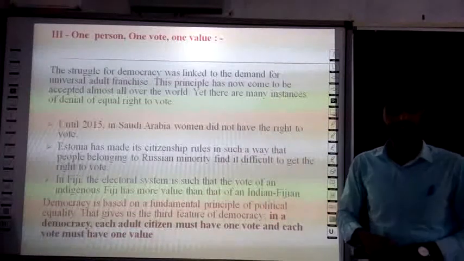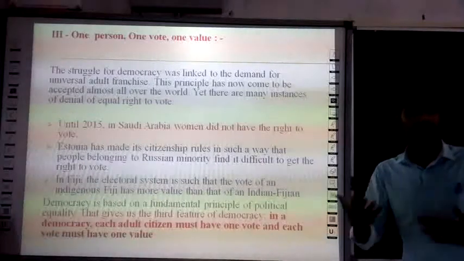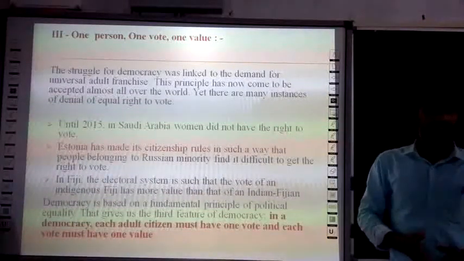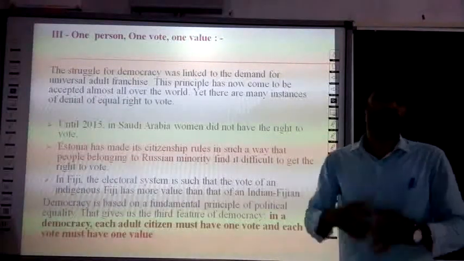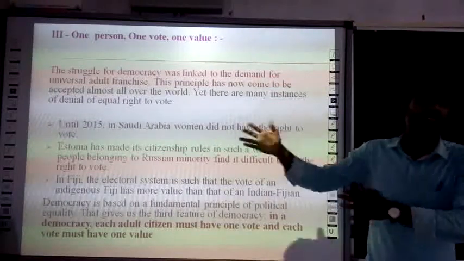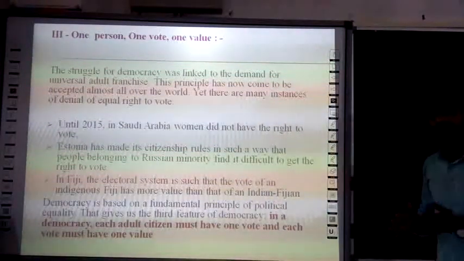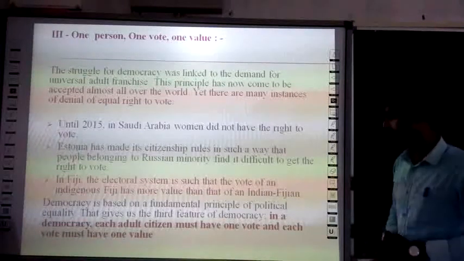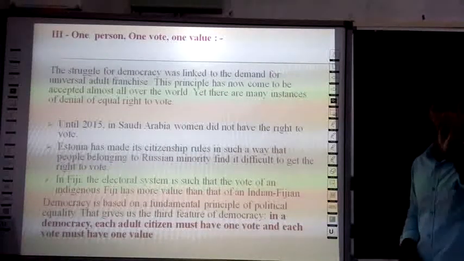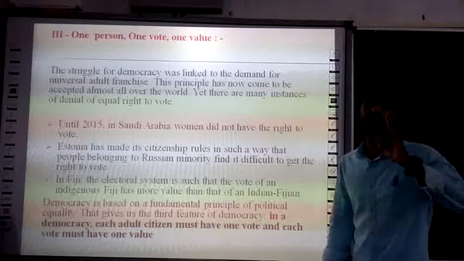In Fiji, the government made the electoral system such that the vote of an indigenous Fijian has more value than that of an Indian Fijian. So these three incidents give us the third feature of democracy: each adult citizen must have one vote, and each vote must have one value.